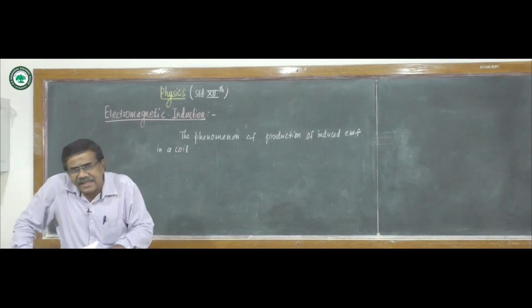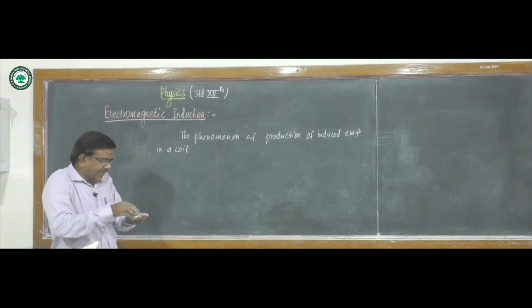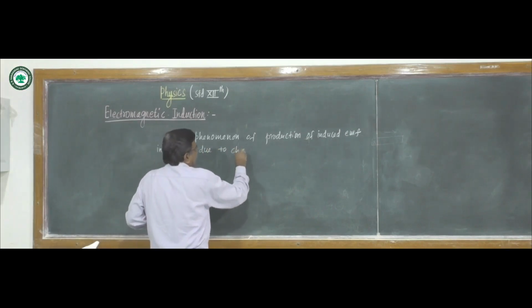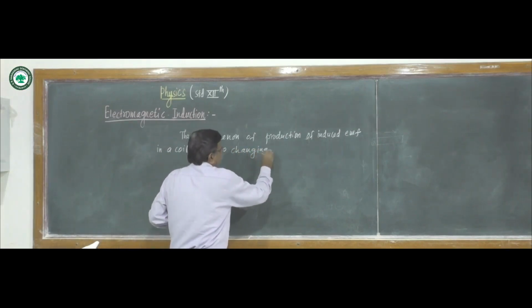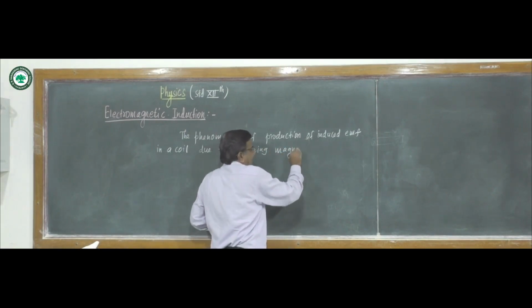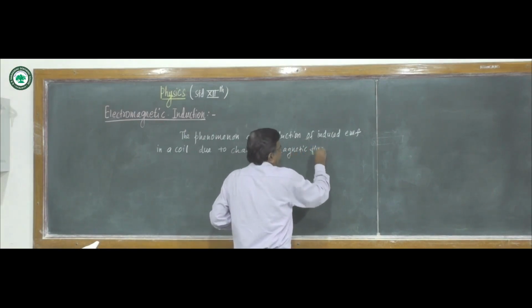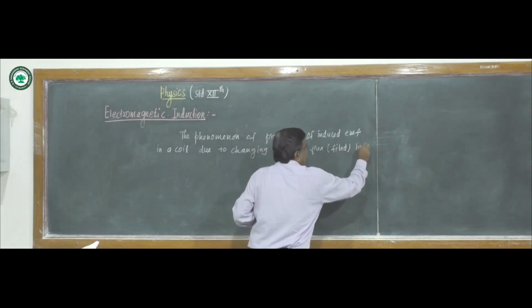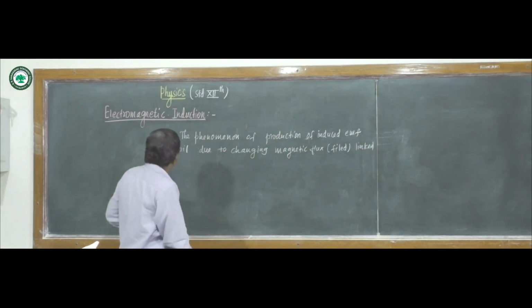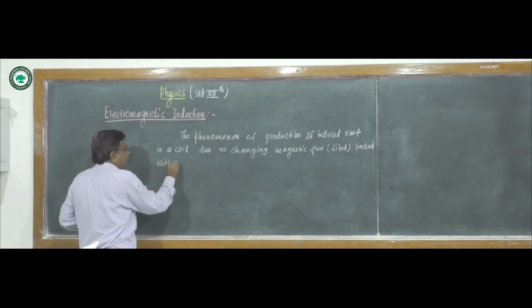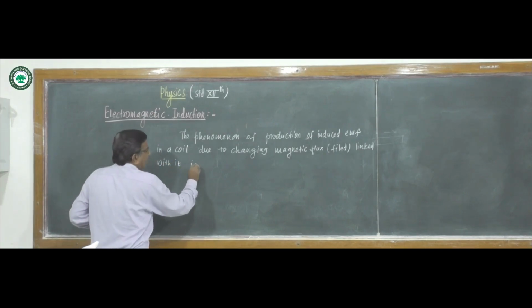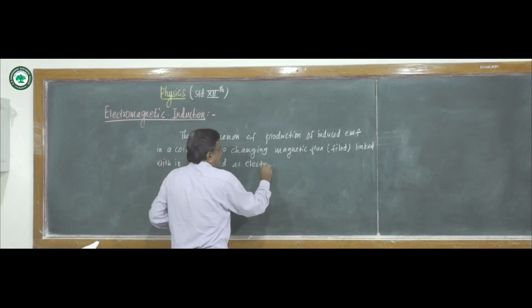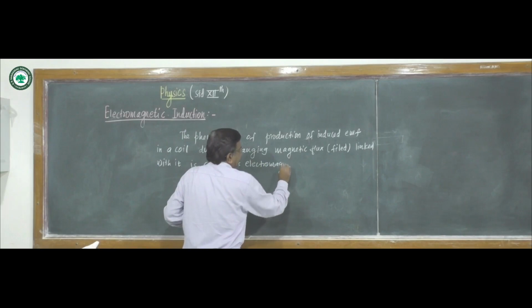due to changing magnetic flux, or we call it a magnetic field, linked with it, is called electromagnetic induction.